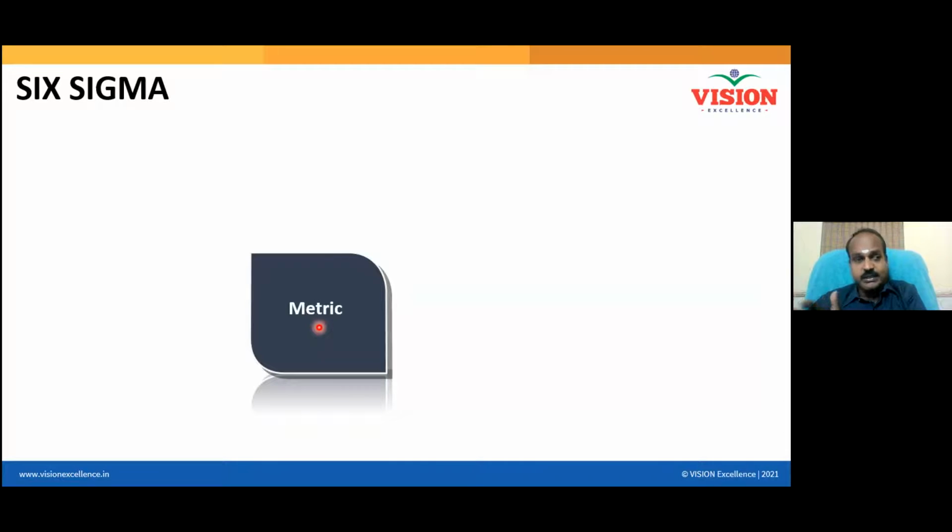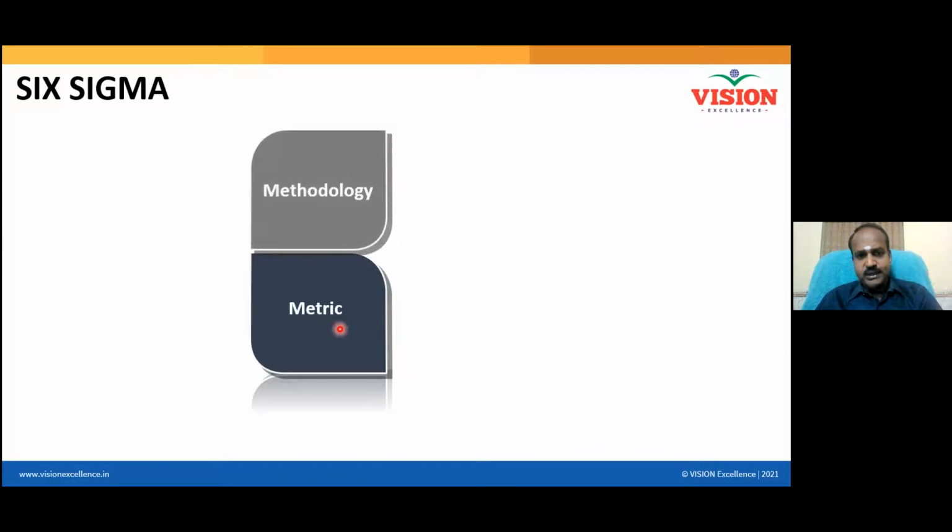If 1 million students graduate from the university, only 3 or 4 students will have defects. All the rest are gems of professionals. That is called Six Sigma quality. Defect is a rare event.